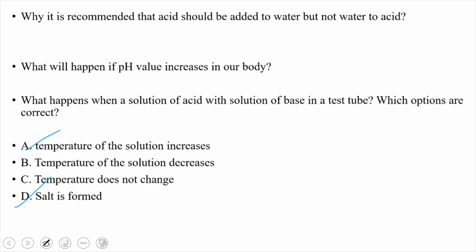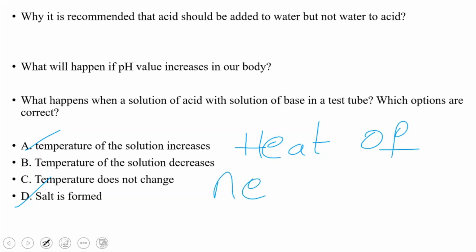The reaction of an acid with base is termed as a neutralization reaction. It's an exothermic reaction because heat is liberated. That's why the temperature of the solution increases and salt is formed. The heat liberated during neutralization reaction is termed as heat of neutralization. It is known as heat of neutralization.